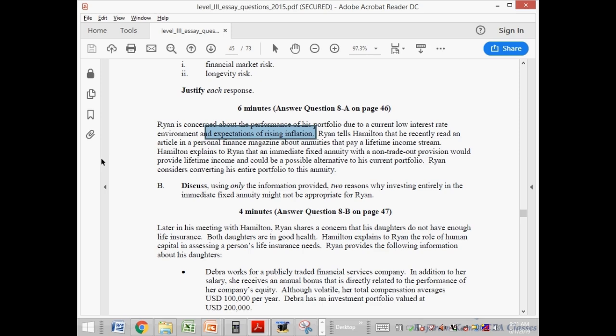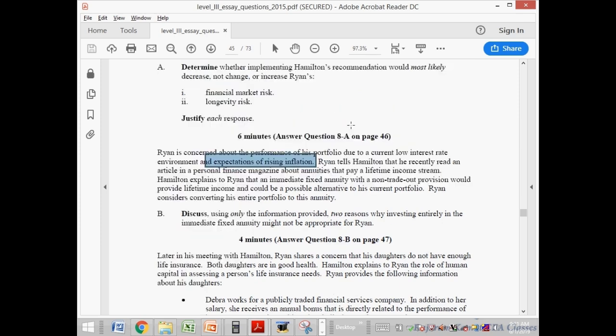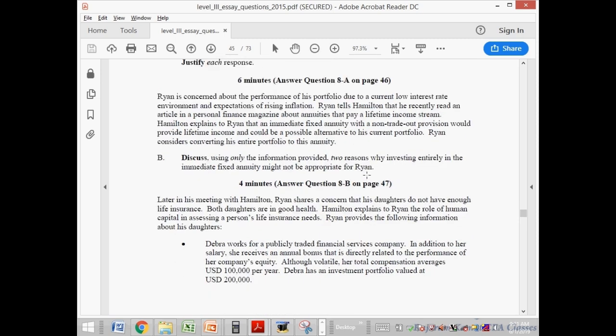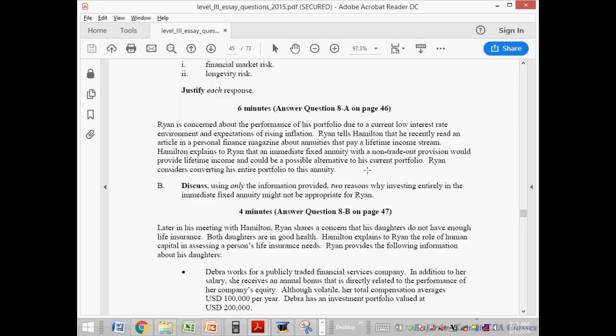And regarding the gift point, you can write that when you convert your portfolio into an annuity, there could be limitations on the gift because the gift can be given only from the annuity payments. And generally you can write that annuity payments are non-cancelable, so it does not give you flexibility, which will affect the gift part.